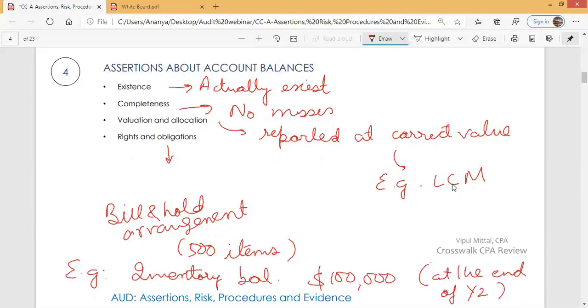We have not included goods which we have received on consignment. We have not included goods in our inventory balance which are billed under bill and hold arrangement. We have not included those goods. That is what management is representing. So it is stating, management is saying that whatever we have reported, we own. We have the rights.